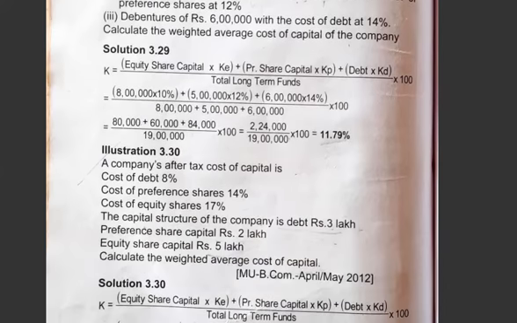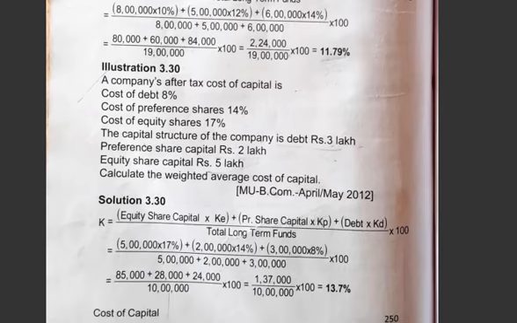Next, another problem we will go through under the weighted average cost of capital. A company's after tax cost of capital is as follows; tax is applicable only for debt. If you see the formula of debt, we have 1 minus t. It means after tax we have the cost of debt. Now it is already given in the problem. Cost of debt 8%, preference shares 14%, equity is this much. The capital structure of the company: debt 3 lakh, preference shares 2 lakh, equity capital 5 lakh.